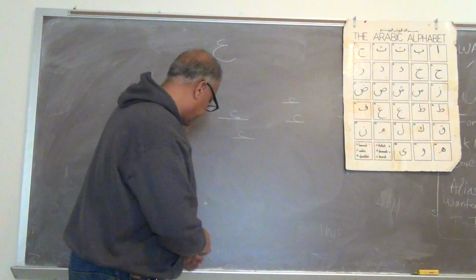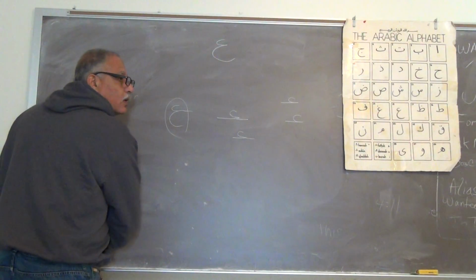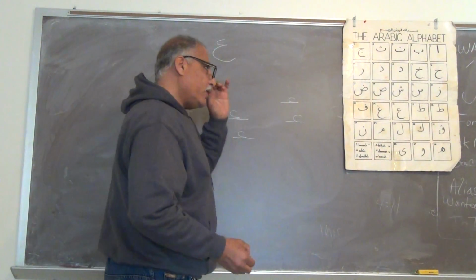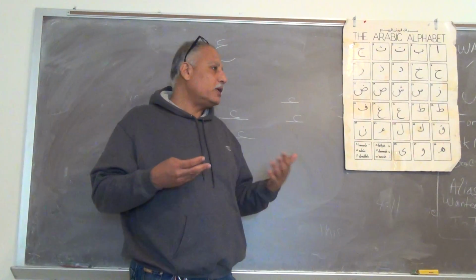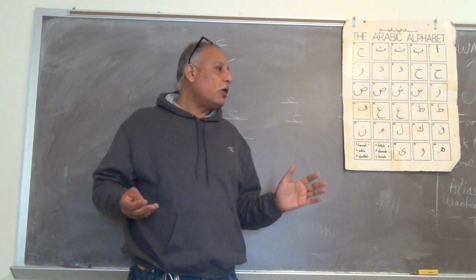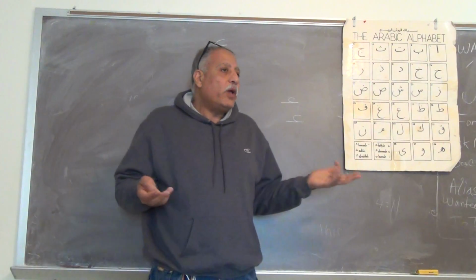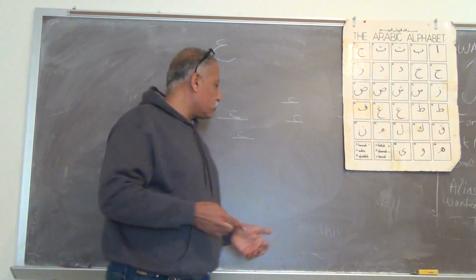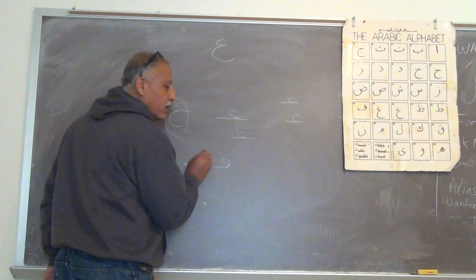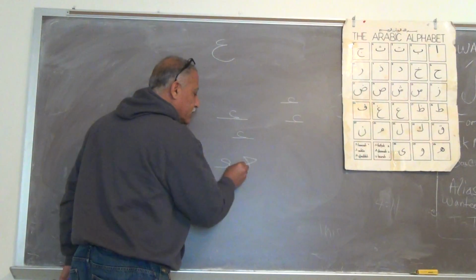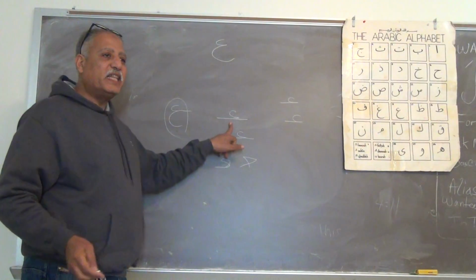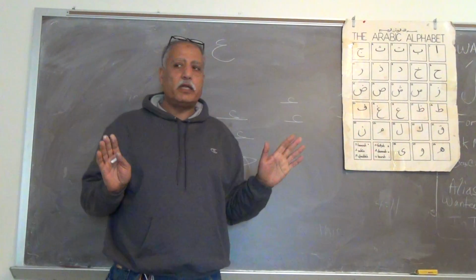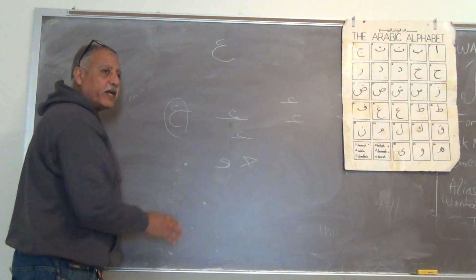Yes. Ayn also, can it be written like a little loop? Yeah. Okay. This is exactly what we call it in English, font. The way we write the letter is going to be a different font. Some people can write it like that, some people can write it like this. Everybody writes a different way. This is a standard way to write the letters, so what I'm teaching over here is the standard way.